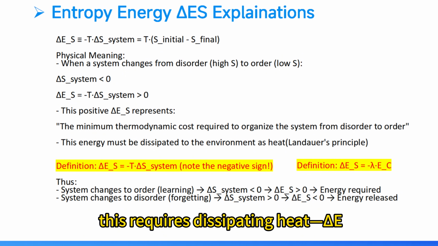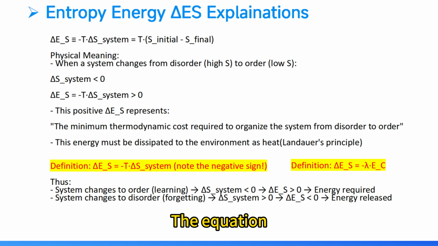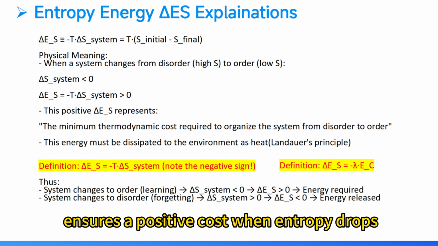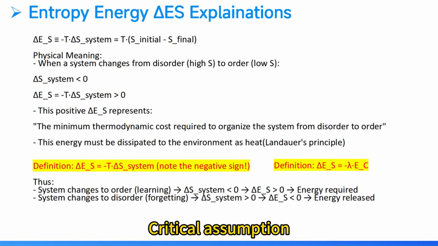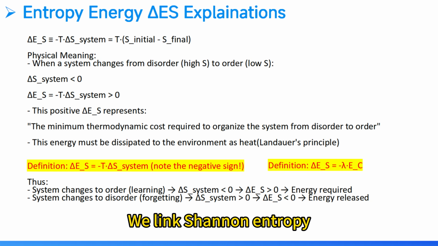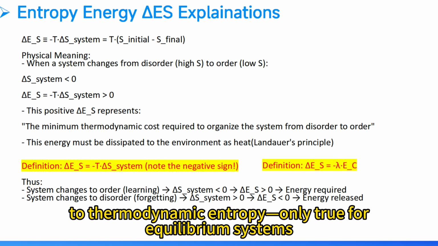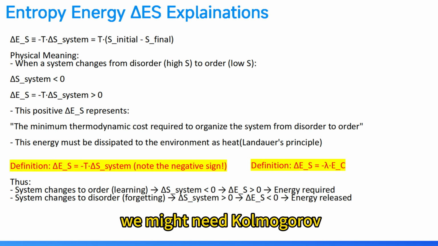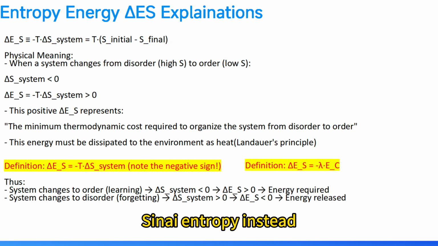Delta_S quantifies that cost. The equation, Delta_S = T ΔS_system, ensures a positive cost when entropy drops. The critical assumption: we link Shannon entropy, information, to thermodynamic entropy, only true for equilibrium systems. For AI brains, we might need a different entropy instead.